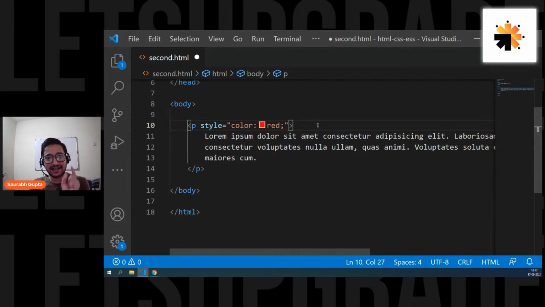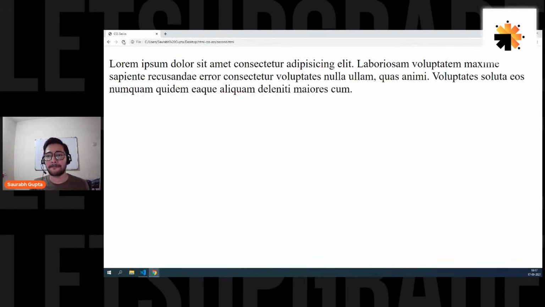Remember the concept, guys. Color: property, colon, value. See the syntax: property, colon, value, semicolon. Let's see if it is actually working. And here we go. Now you can see your paragraph is colored red. So that's how it works.